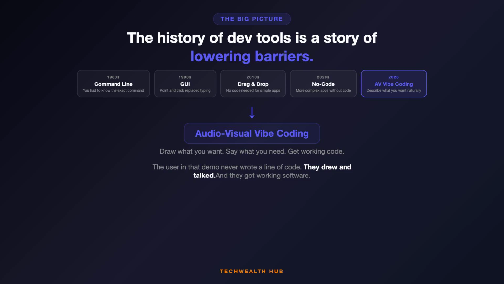Audio-visual vibe coding is that next step. But it's different from the no-code tools that came before it, because it's not constrained by what a drag-and-drop interface was designed to support. You're not dragging pre-built components. You're describing, in the most natural way humans communicate, what you want to build. The model figures out the implementation.